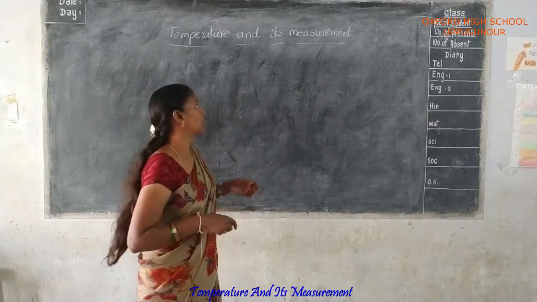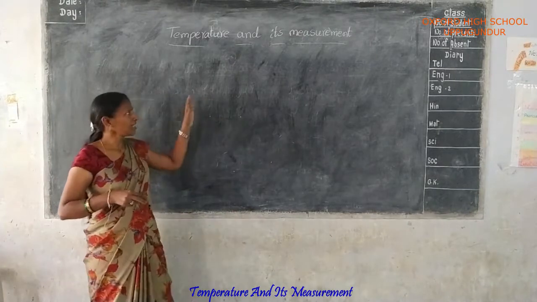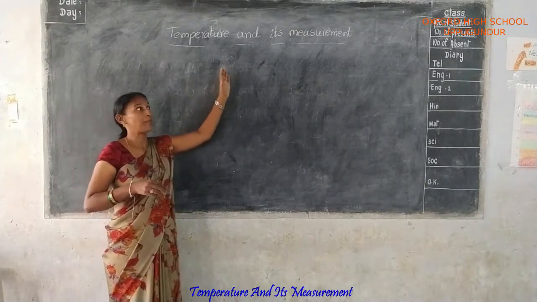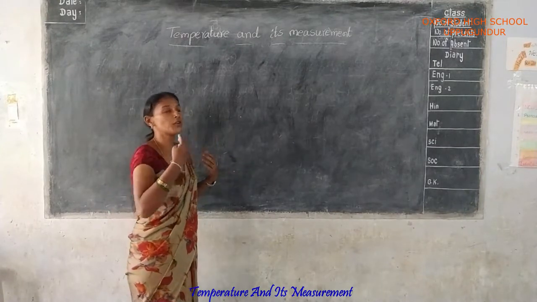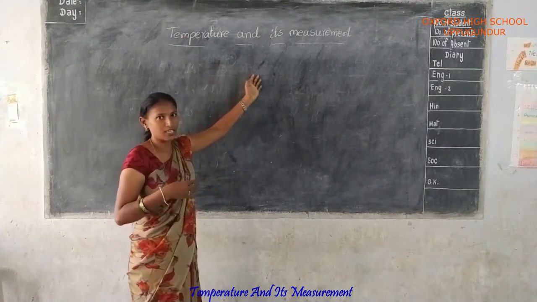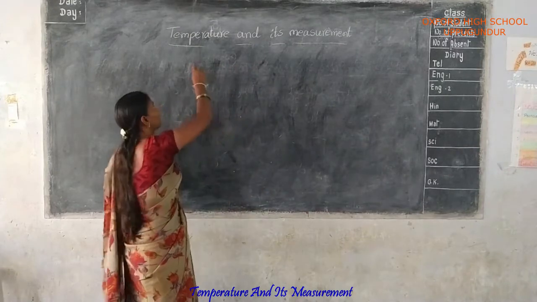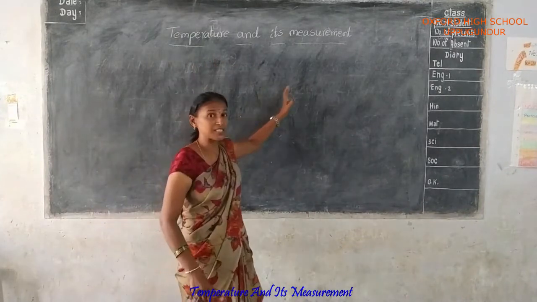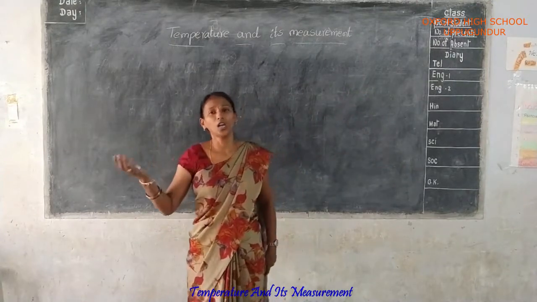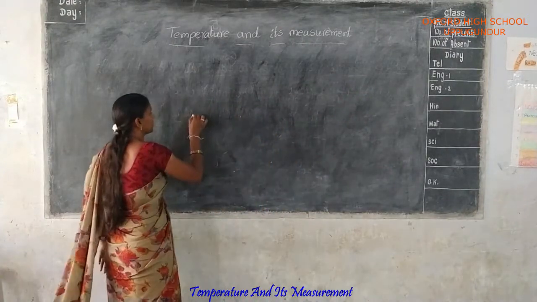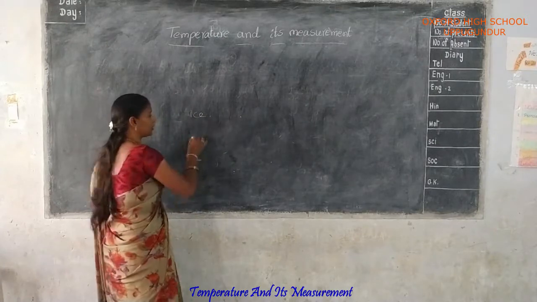Yes or no? So now, discussing temperature, it is mainly the measuring of hotness or coldness. Both you measure by temperature only. Yes or no? So temperature is mainly a measure of the degree of hotness or coldness. The temperature of ice is considered 0 degrees Celsius.